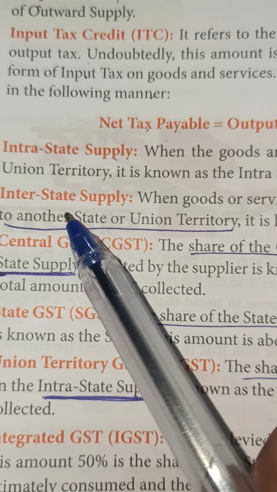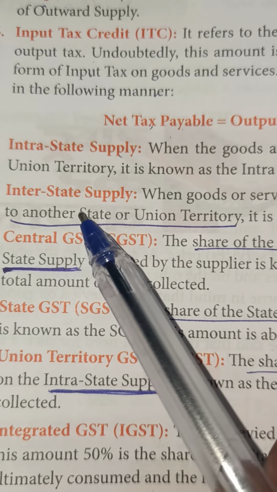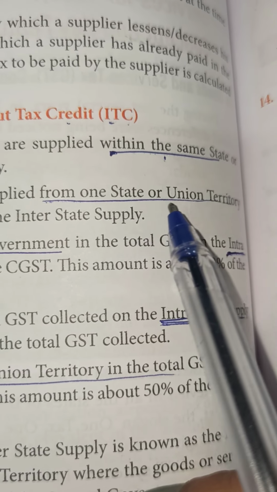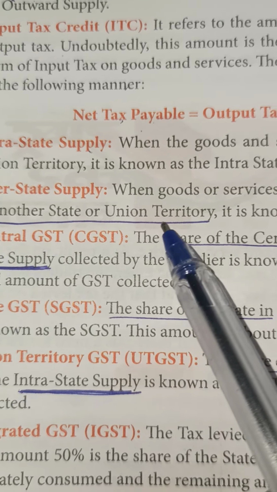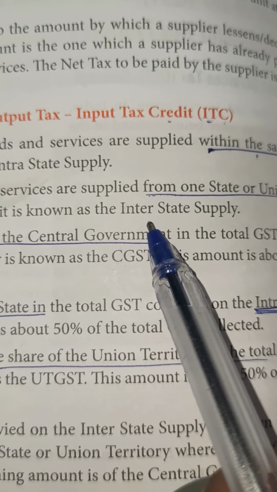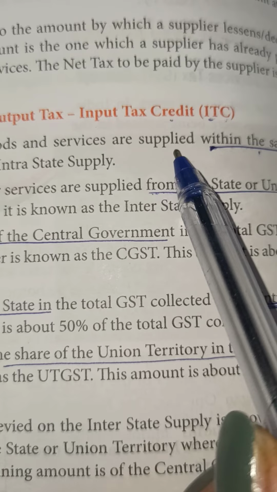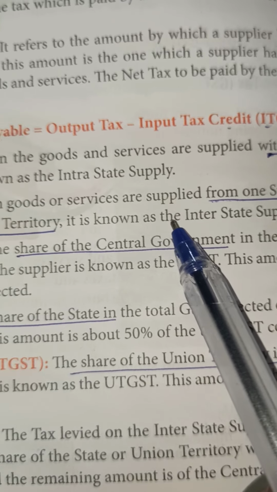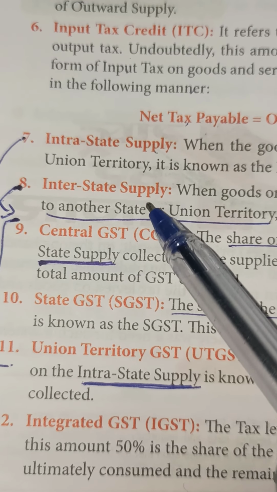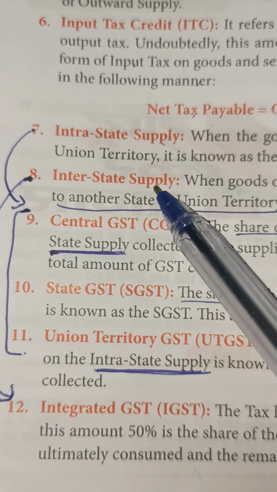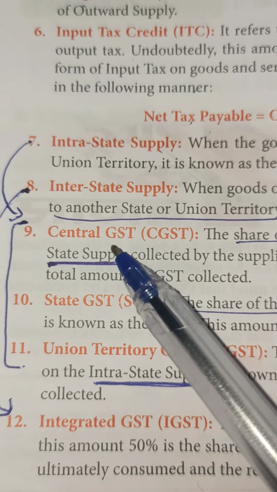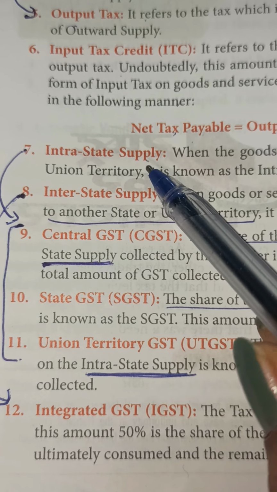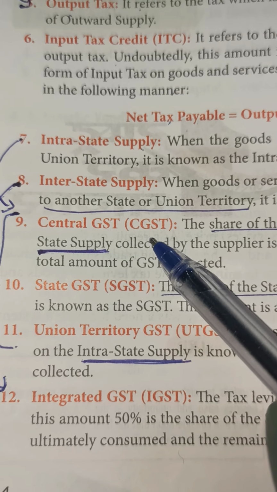And when goods are supplied across different states, when goods are supplied from one state or UT to another state or UT, it is known as interstate supply. Intra-state, within the same state. Interstate, from one state to the other state. So that is important to understand. One thing we understood, input, output. Next, intra-state, interstate. Third important thing, very very important.